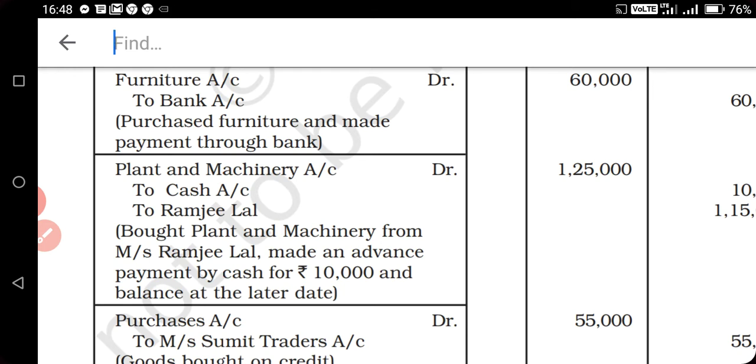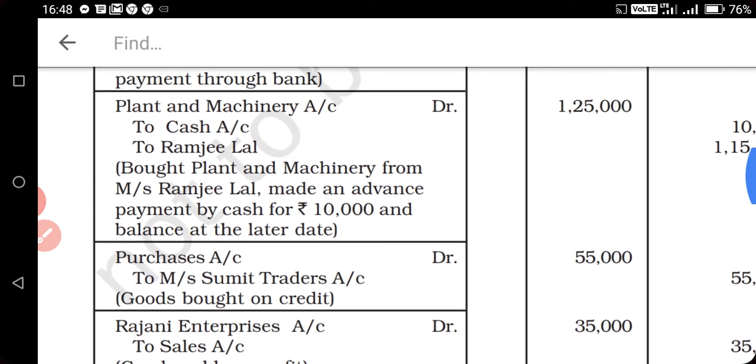We are making payment through a check, so that's why we will write bank. Instead of bank, if you are making payment in cash, then we can write cash here. So we will write only bank, because we are making the payment through check. So furniture account debit to bank.